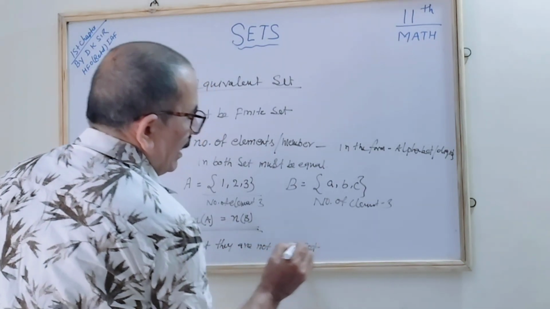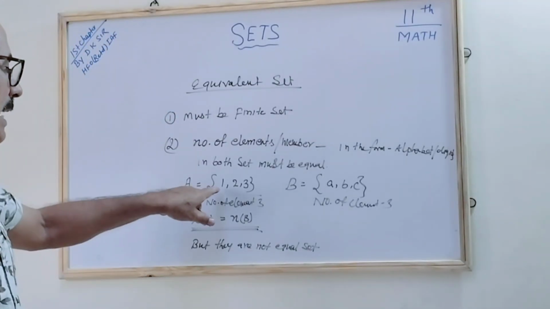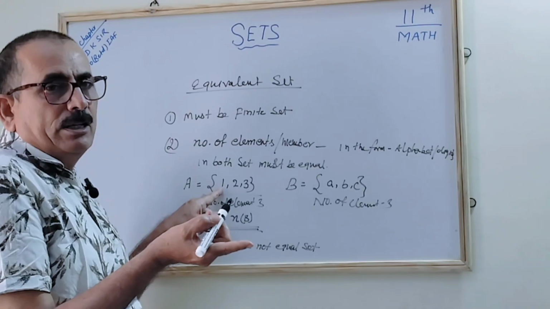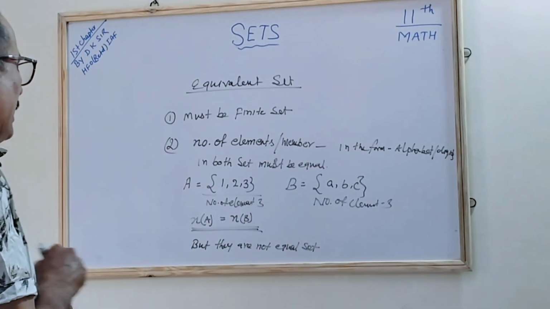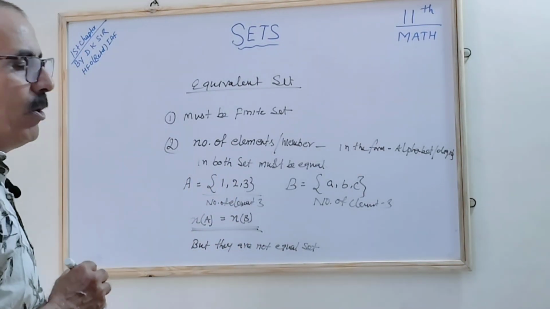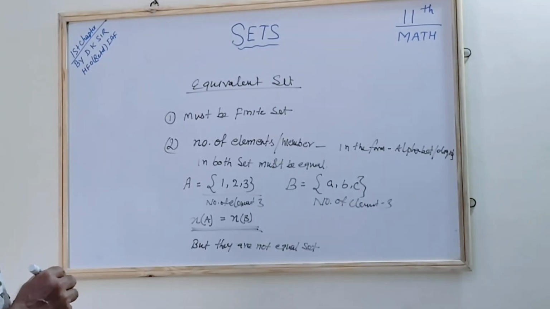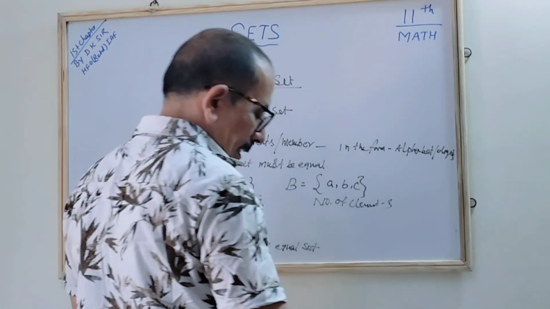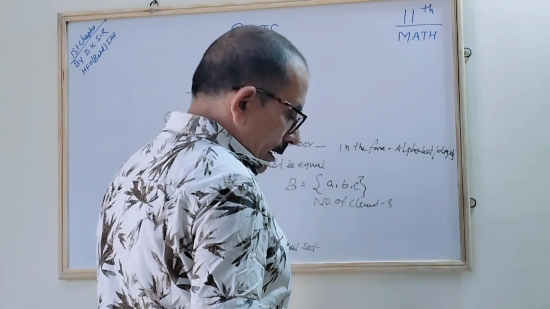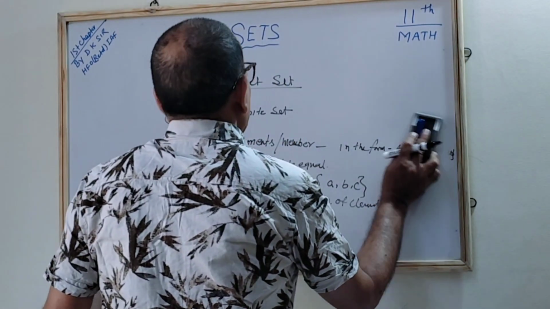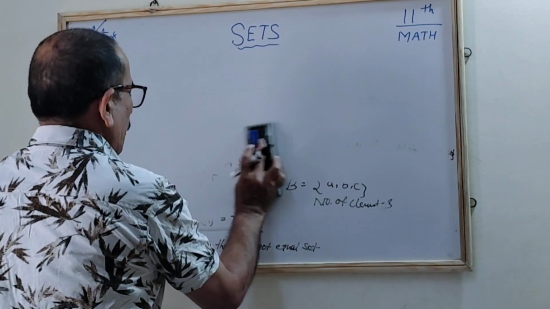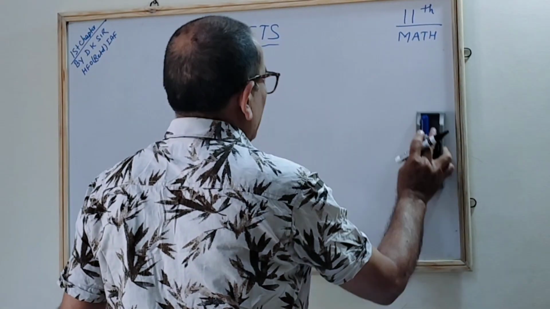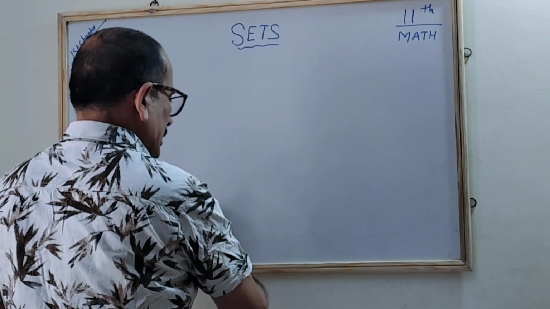Why are they not equal sets? Because the elements of A are not present in B and the elements of B are not present in A, so we say it is not an equal set, correct. The equivalent set is different from the equal set, correct. Now we will see a very important and interesting topic, the subset.